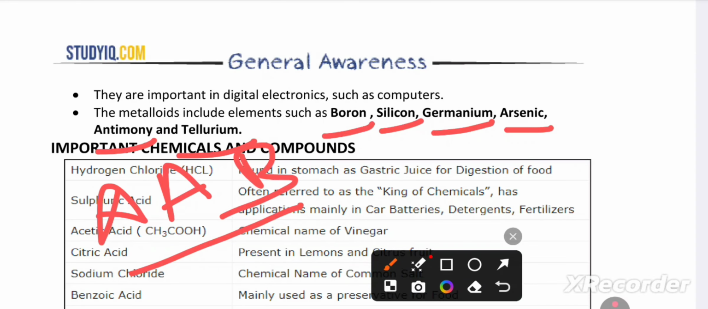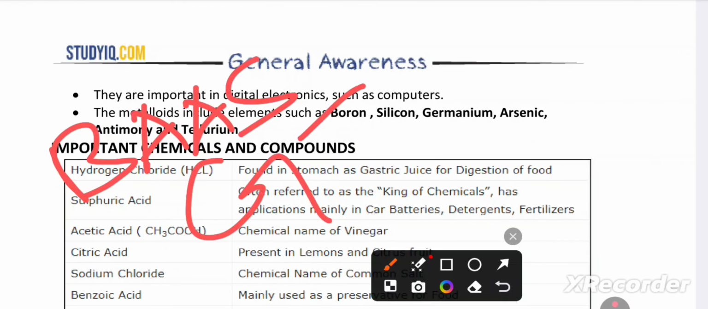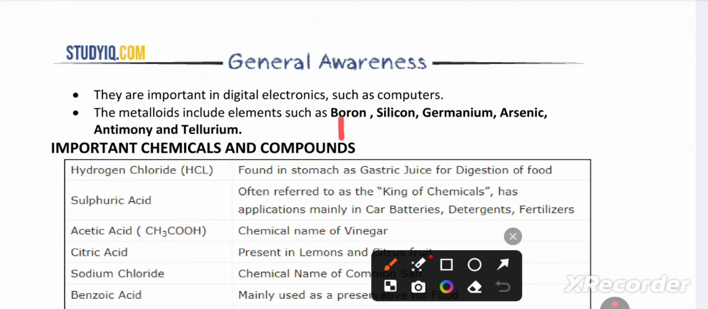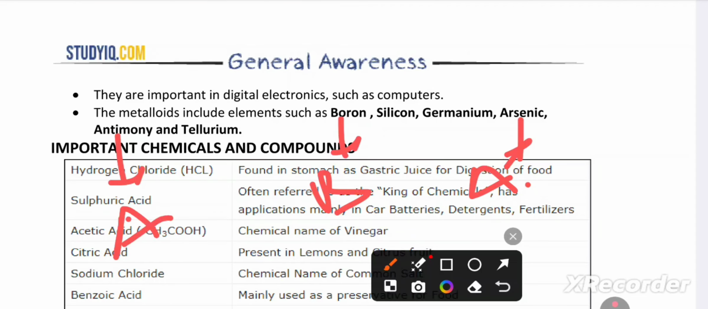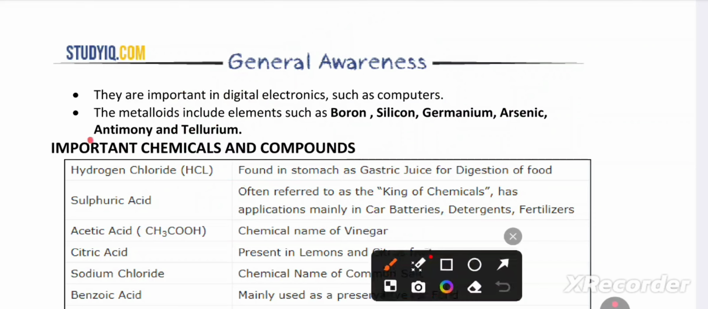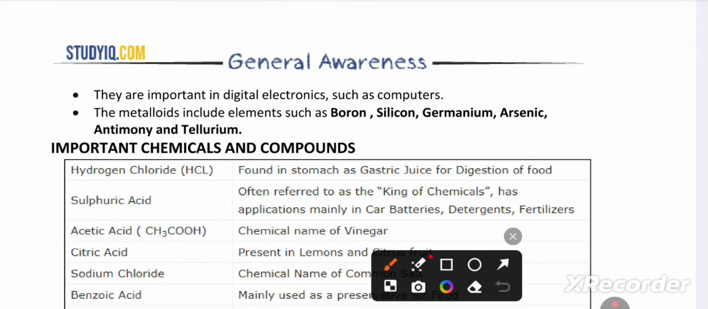Let me give one trick for this. BASS, GT. Gujarat Titans. Boron, arsenic, antimony, silicon, then germanium, tellurium. GT. BASS, GT.